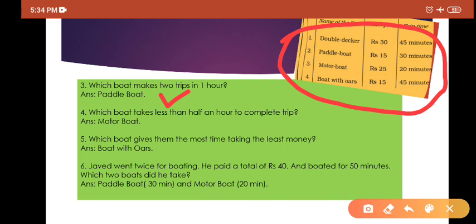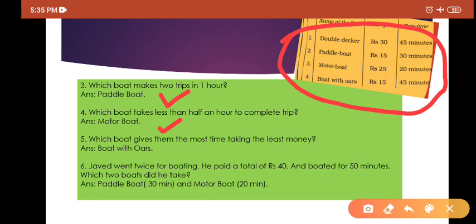Now question number 4. Which boat takes less than half an hour to complete a trip? कौन सा बोट है which takes less than half an hour? You see, the first boat is taking 45 minutes, next is 30, then 20, then 45. So obviously it is the third one, that is motor boat. Less than 30 minutes means 20 minutes. So the answer will be motor boat.